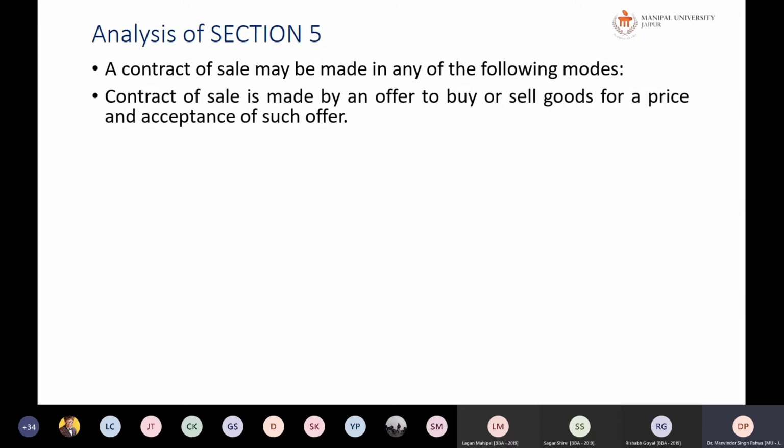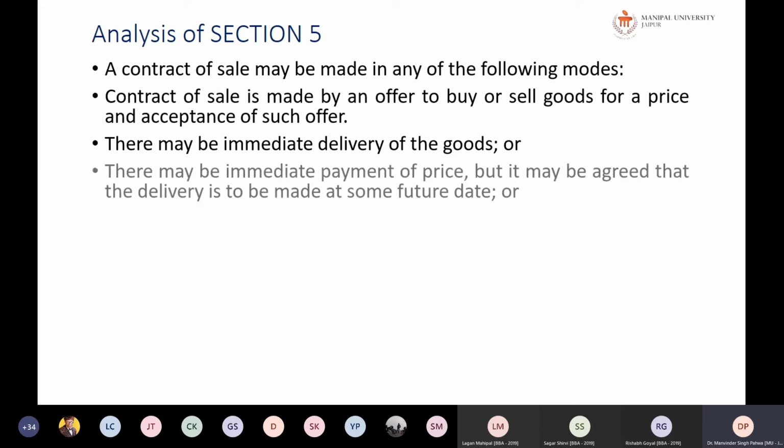Further, if you analyze this section 5, a contract of sale is made by any of the following modes. What are these? A contract of sale is made by an offer to buy or sell the goods for a price and acceptance of such offer. Next, there may be an immediate delivery of goods, or an immediate payment of the price, but it may be agreed that the delivery is to be made at some future date. For example, the price is paid now and goods are to be delivered in future, or the goods are delivered now and the price is to be paid in future. So it can be anything.